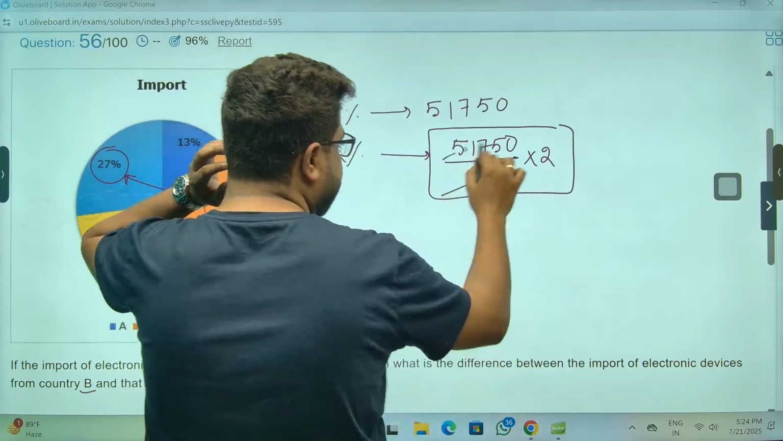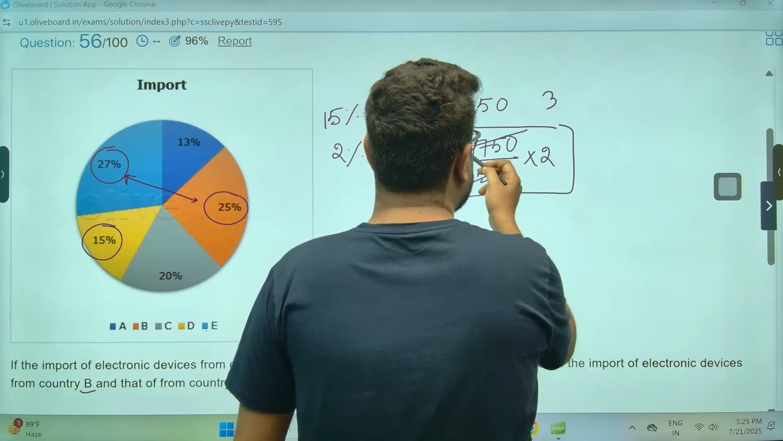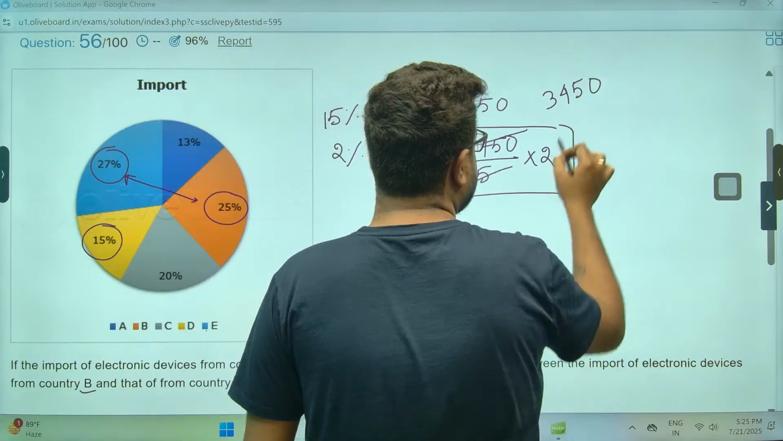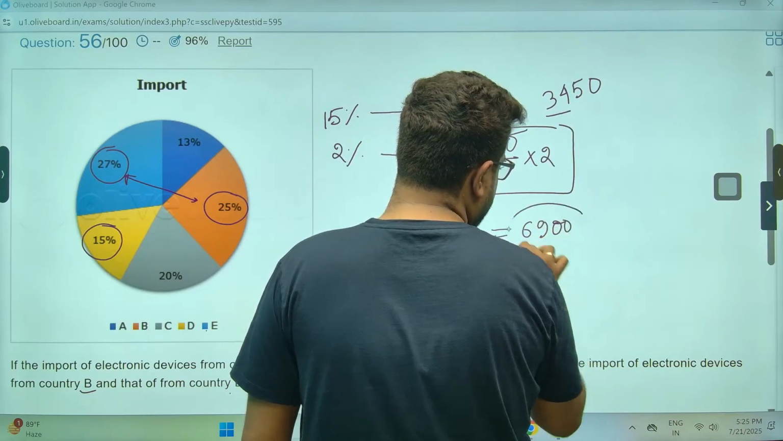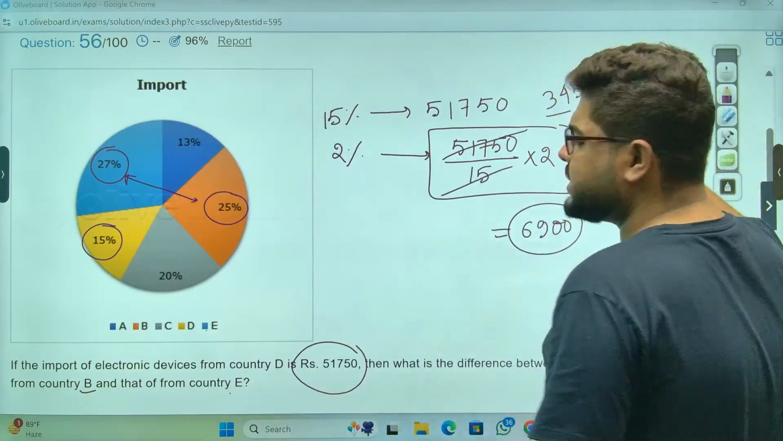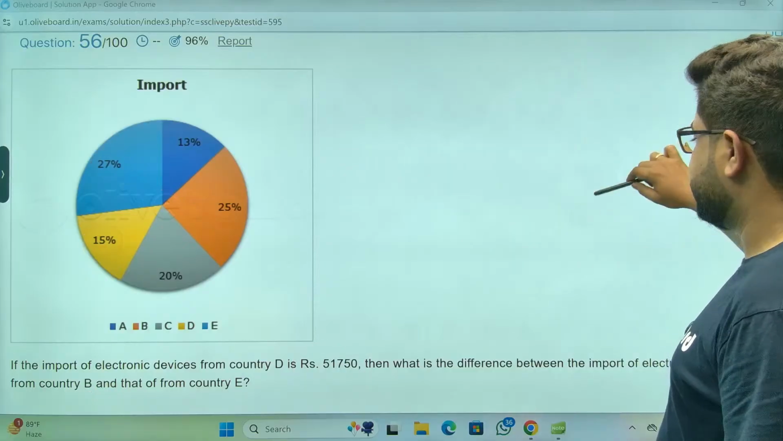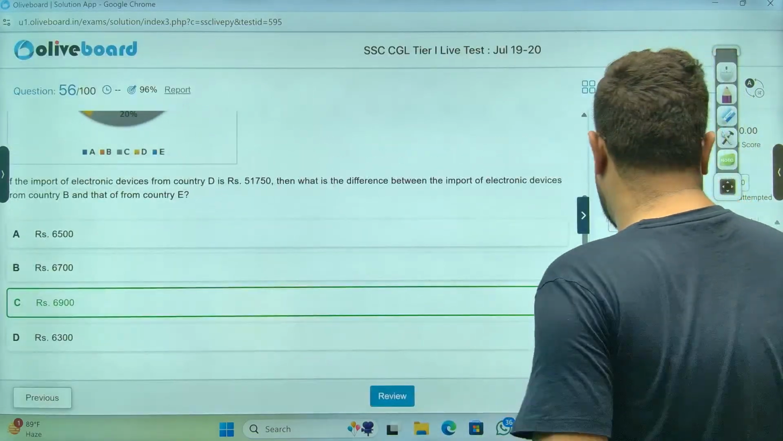Do the calculation. 15 3s are 45. This is 6, so 15 4s are 60, 15 5s are this. So this is 6900. That's your answer, sir. Look, very simple question. This is very simple. 6900, option C. Option C is the answer.